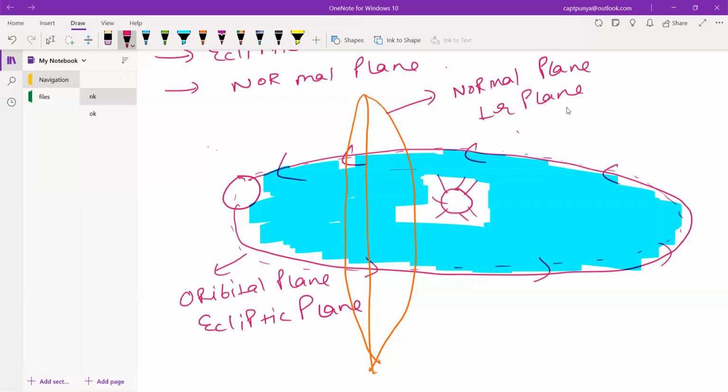So normal plane is nothing but a plane which is perpendicular to your ecliptic or the orbital plane, okay?